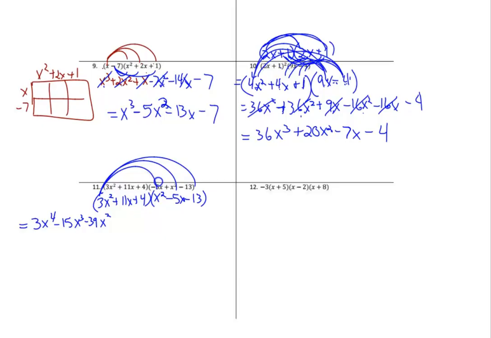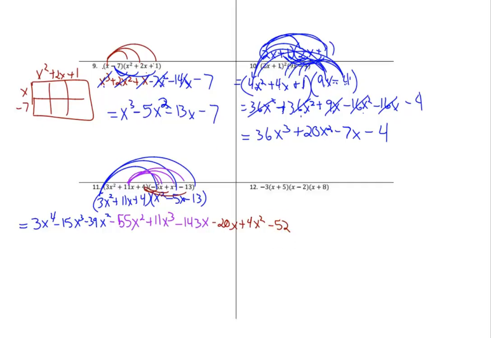I'm going to do 11x times negative 5x, which would be negative 55x squared. 11x times x squared is positive 11x cubed. And 11x times negative 13 is negative 143x. And for my last 3 terms, I have to do 4 times negative 5x, which is negative 20x. 4 times x squared is a positive 4x squared. And then 4 times negative 13 is negative 52.